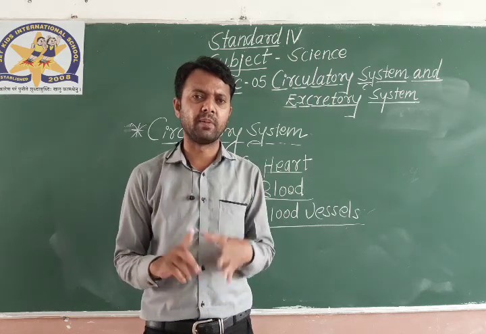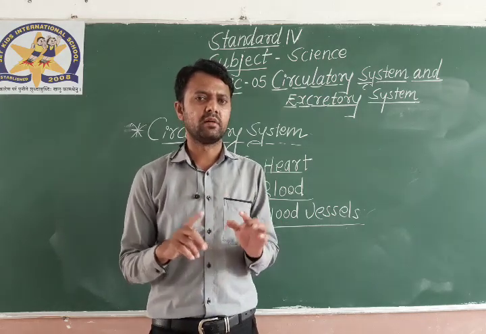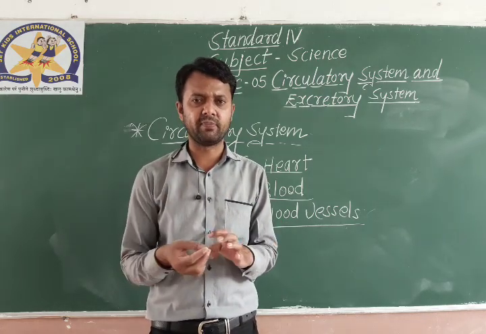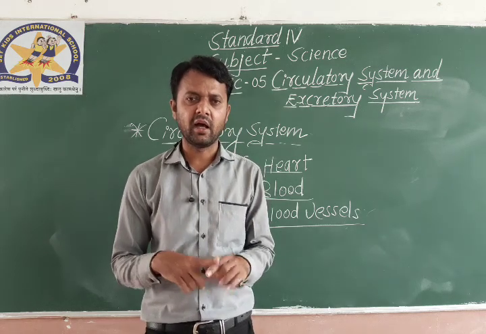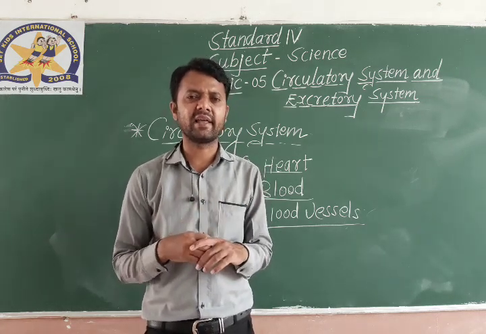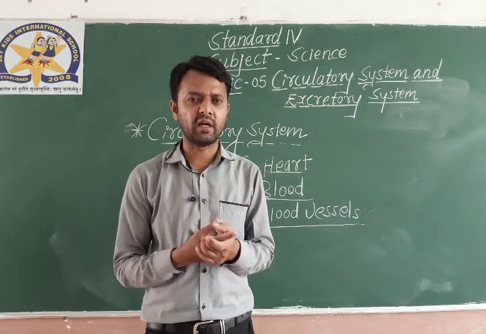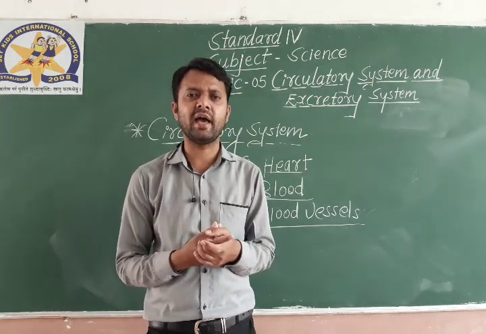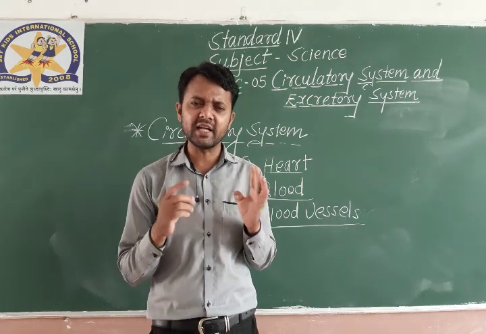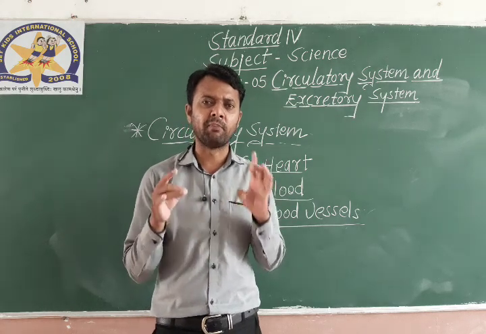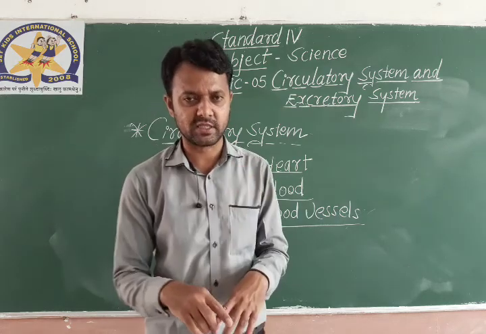The heart pumps the blood, and the blood vessels carry the blood pumped by the heart, circulating it to the entire parts of the body. Each part of the body gets blood through the blood vessels.